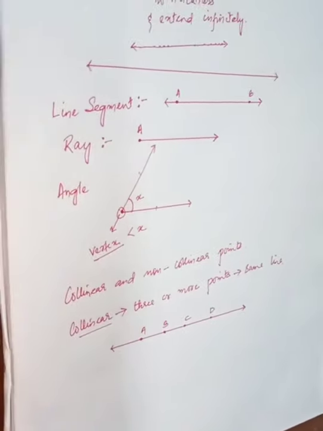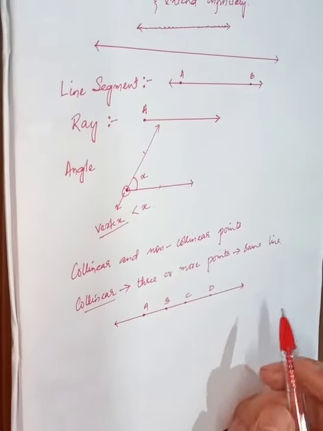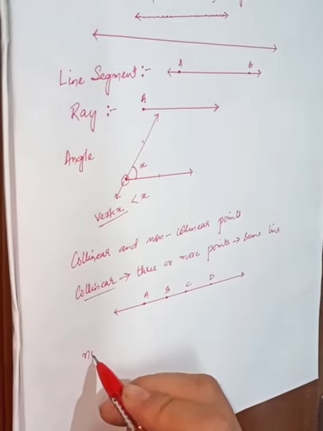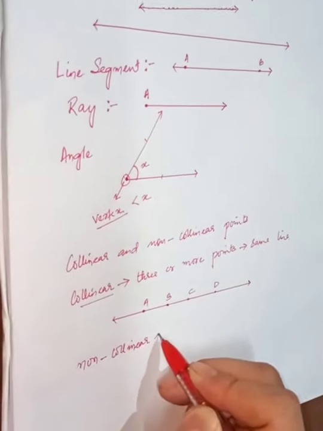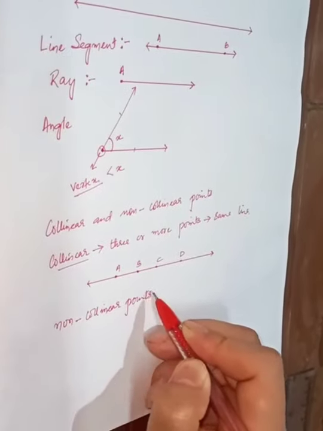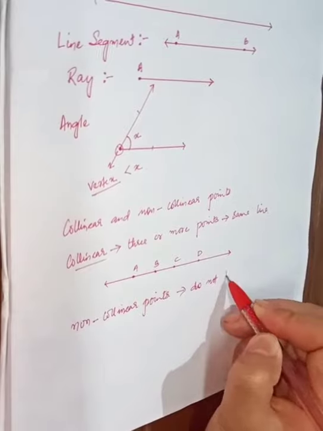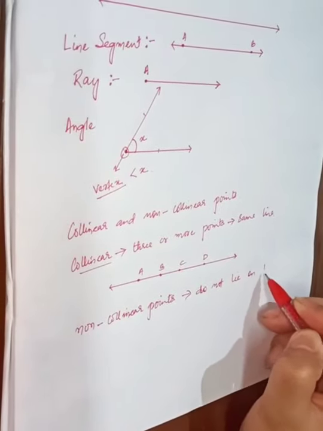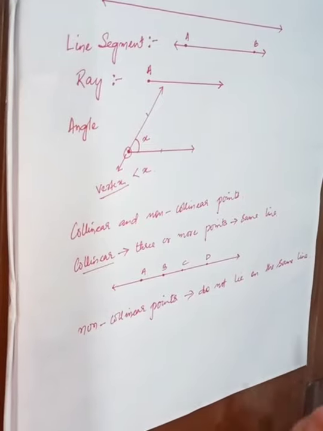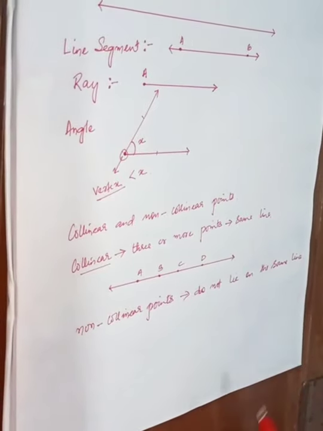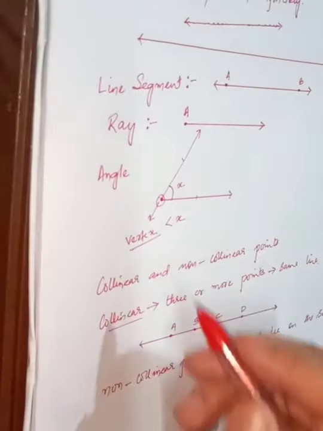Now, if three or more points do not lie on the same line, then we call them non-collinear points. That means non-collinear points do not lie on the same line. It is quite simple, right? So now let's go back to the angle.